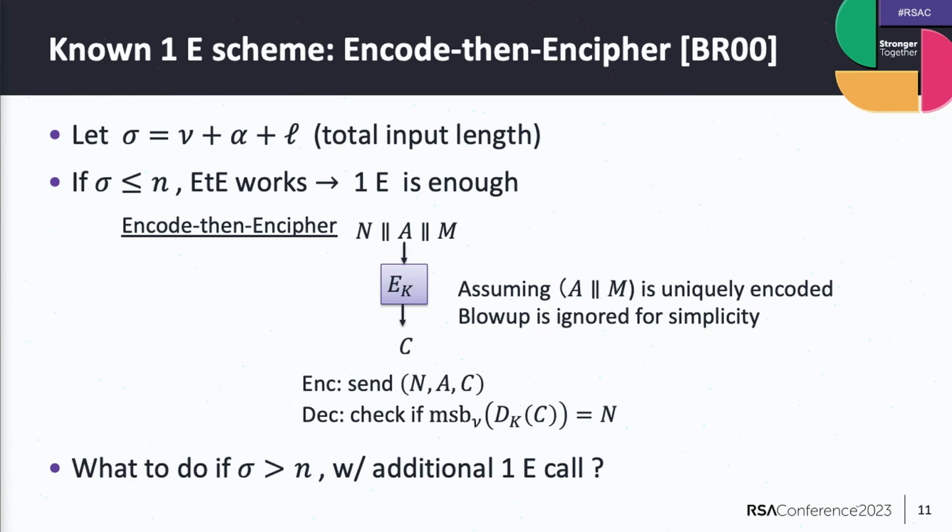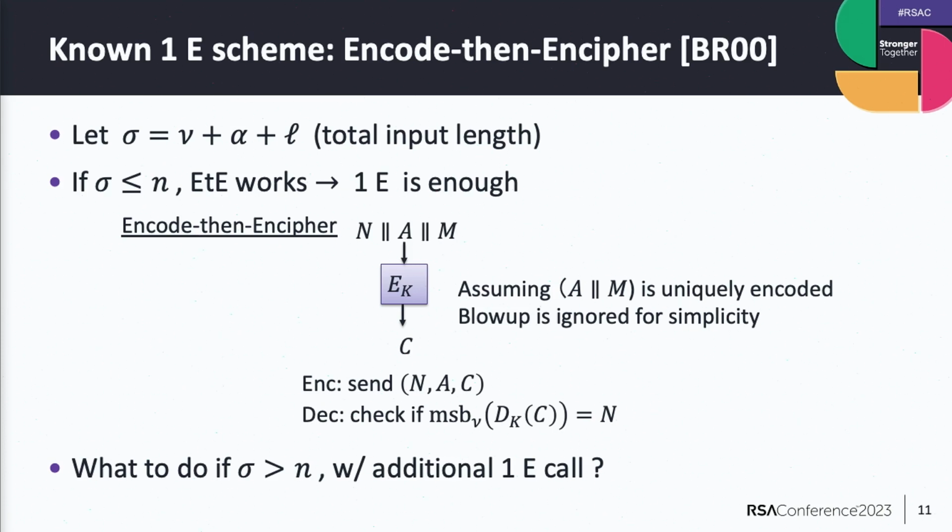The scheme is extremely simple. We just concatenate the nonce and associated data into the plaintext and encrypt it. The output is C, and we send N, A and C. The receiver decrypts this C and checks whether the first nu bits are as expected, namely equal to the N sent in the clear. If so, it is successfully decrypted.